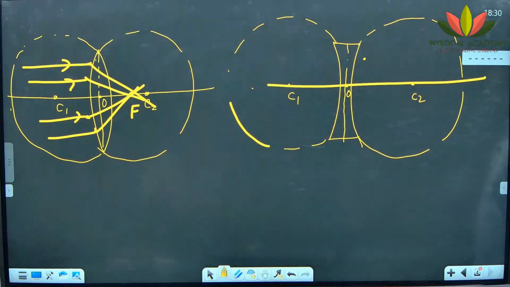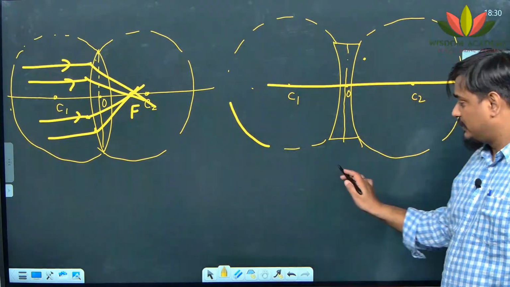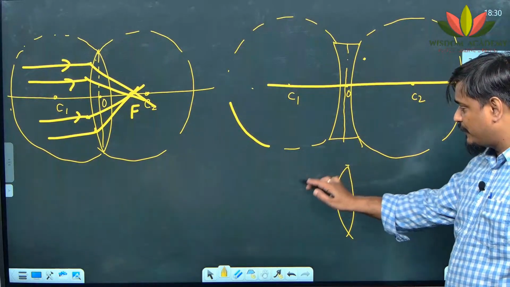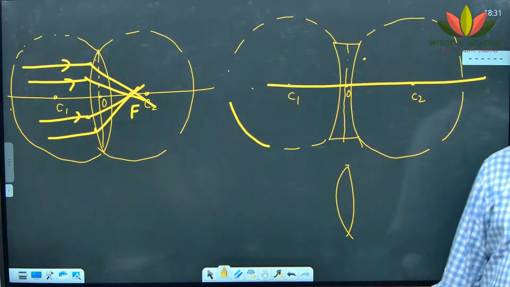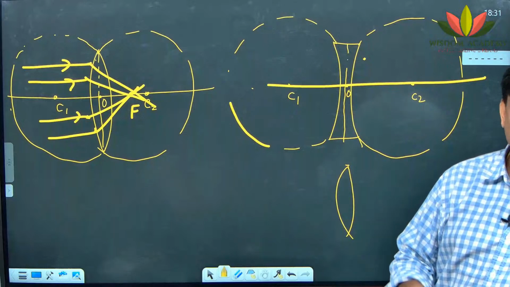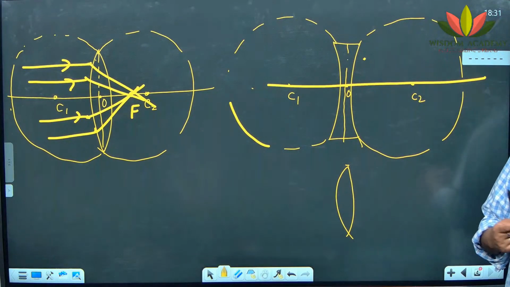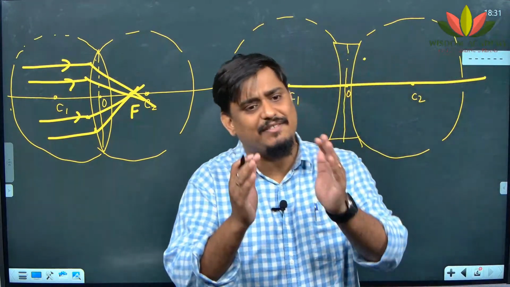Yes. What if the lens has different radii? Then it will not have the same C1, C2. Suppose one lens is like this, another lens is like this. It may have a different C. Then what is the question, by the way? Will the lens have the same radii or different radii? It depends on how you are manufacturing it. A lens need not always have the same radii on both sides.